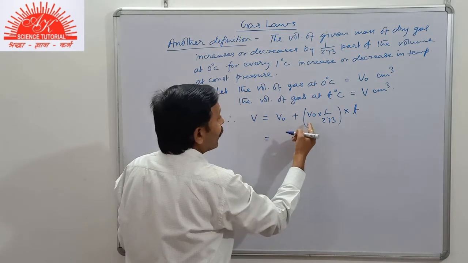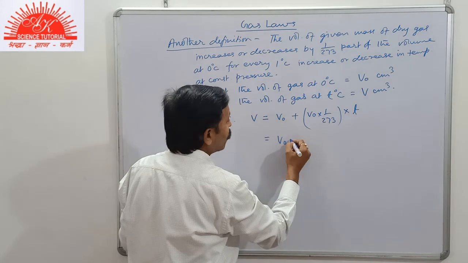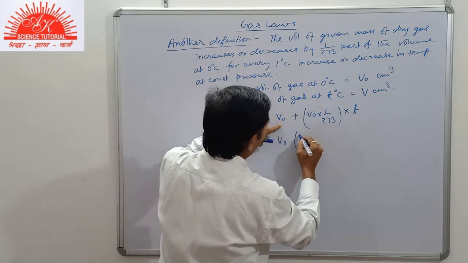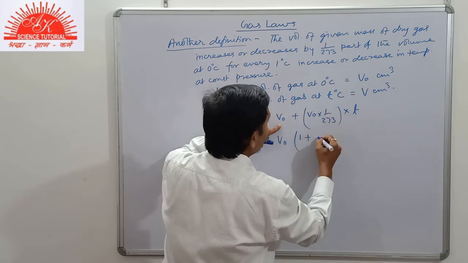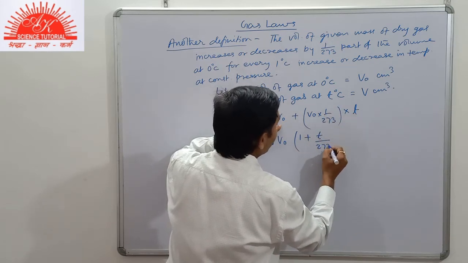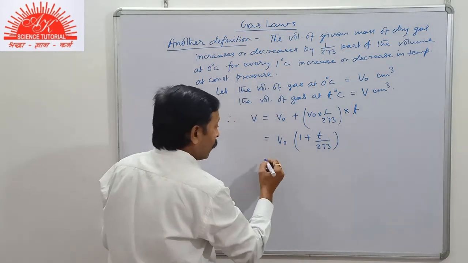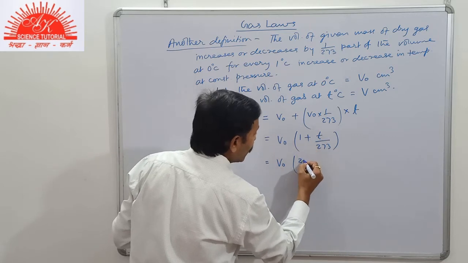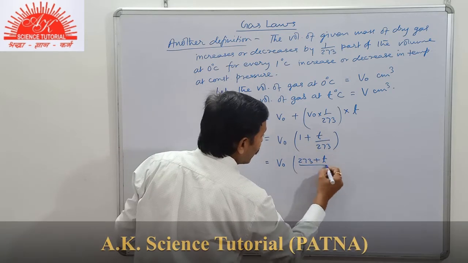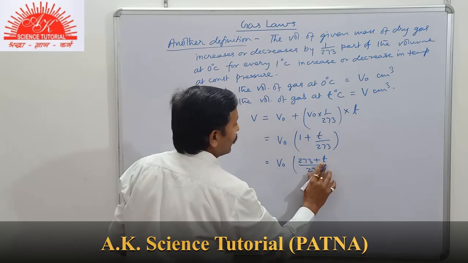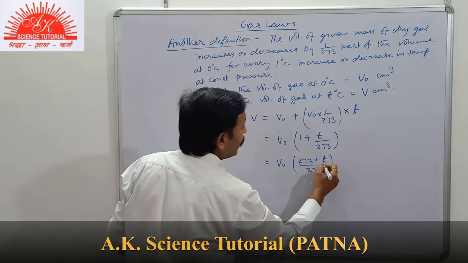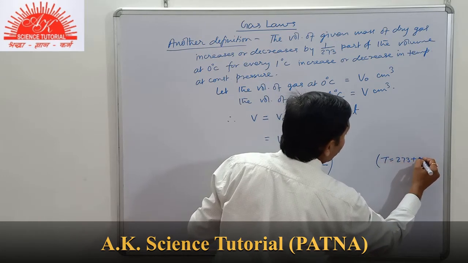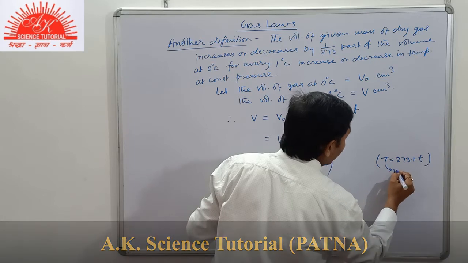Now if we take out V0 as common, it will be V0 into 1 plus t upon 273, that is, V0 into (273 plus t) divided by 273. Now we know that T equals 273 plus small t, where T is the Kelvin temperature.